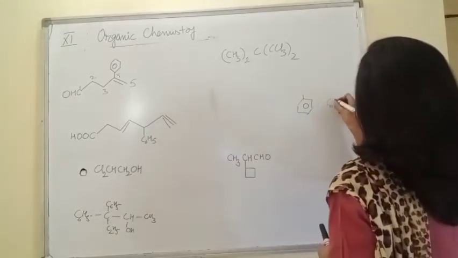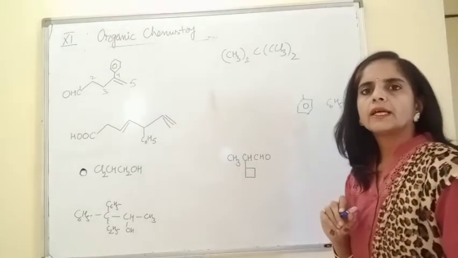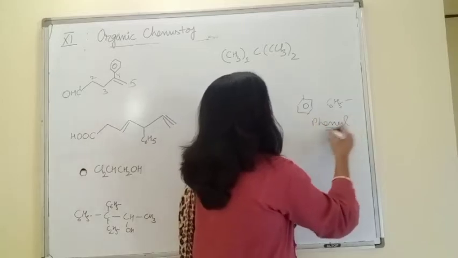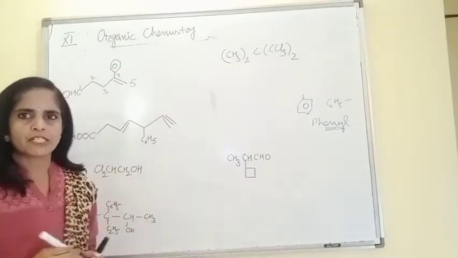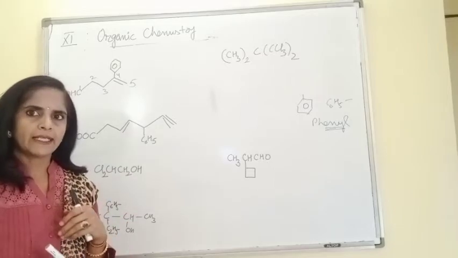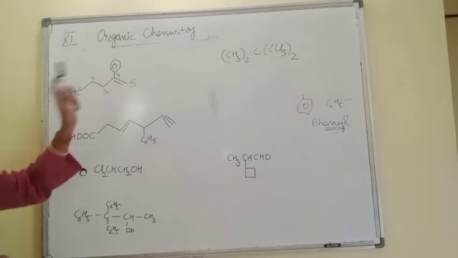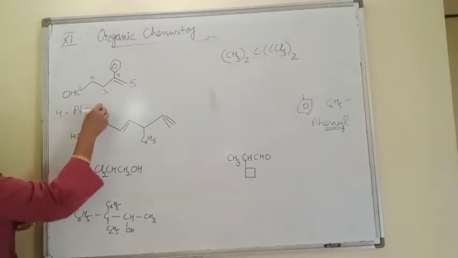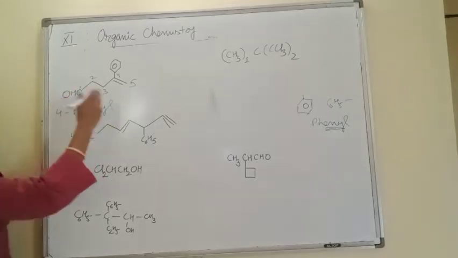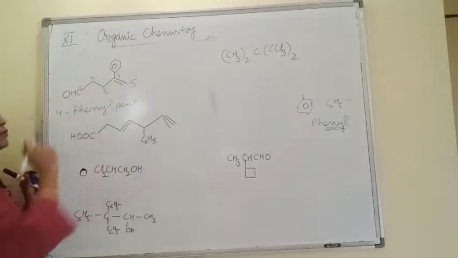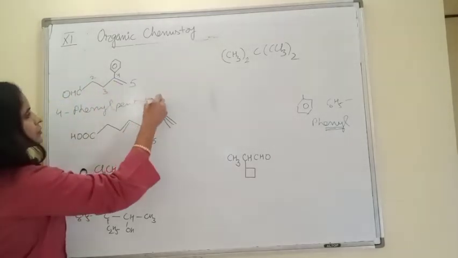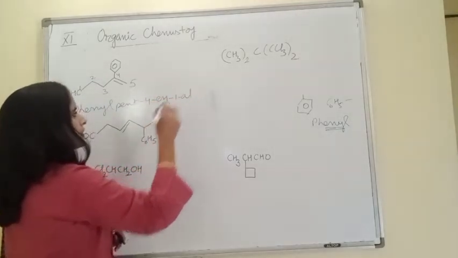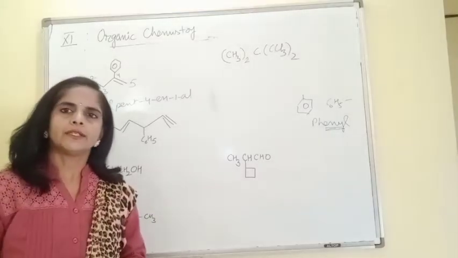This group is C6H5 is its molecular formula, and name of this group is phenyl. So whenever benzene ring comes in the form of substituent, we write it as phenyl. So phenyl is present at 4th position. So name of this compound is now 4-phenyl. 5 carbon chain, pent. For double bond ene, that is on 4th position, 4-ene. And for aldehyde, the suffix is al, 1-al. Your choice, whether you are writing 1 or not, both are correct.